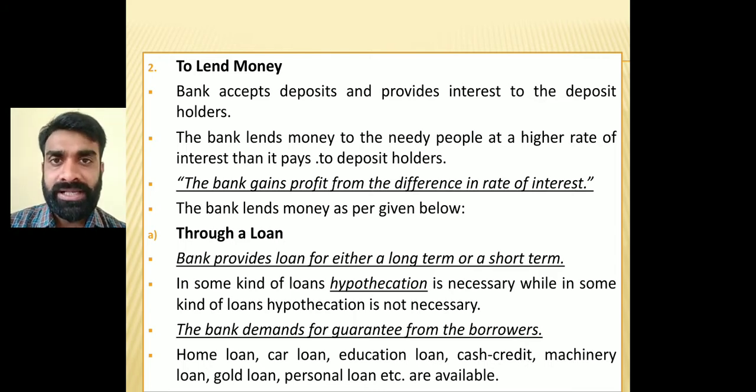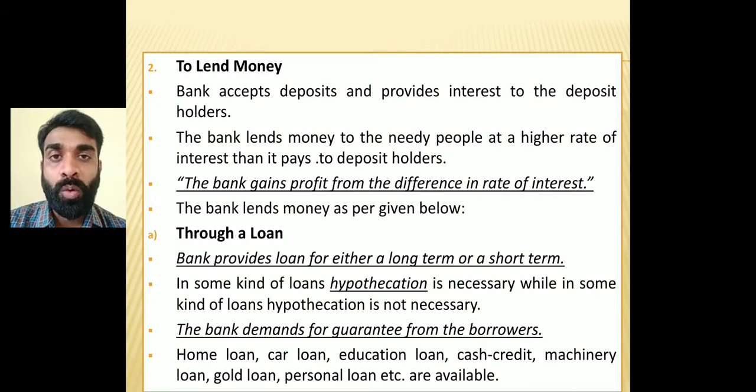But there is a condition: they need to keep some deposit with them according to the guideline of RBI, the Reserve Bank of India, the apex bank, which controls the banking business all around India. For example, a bank has a deposit of 10 lakh rupees. The RBI guideline says 20% of the amount needs to stay with the bank, so 80% can be lent. So 8 lakh rupees can be sent to the market.